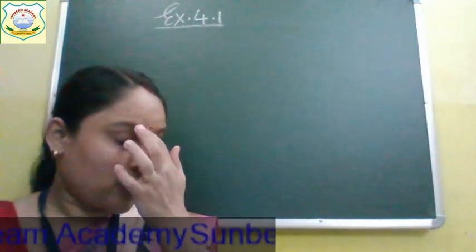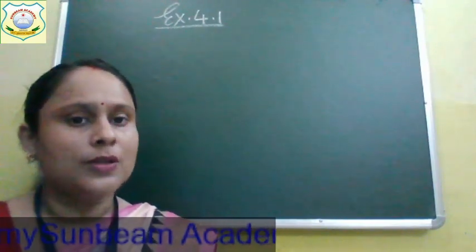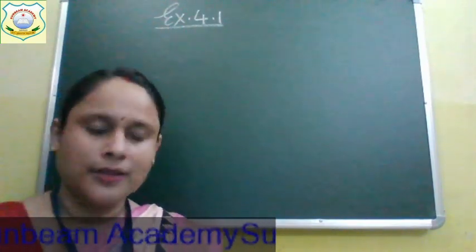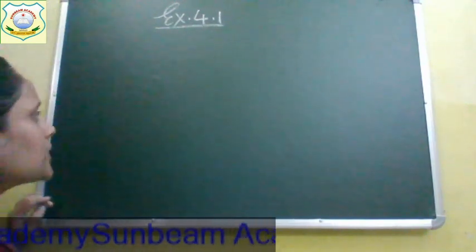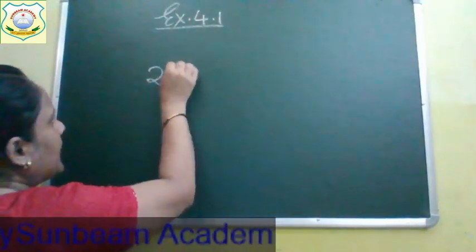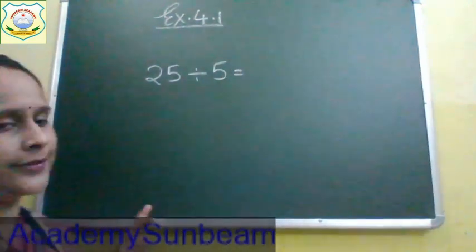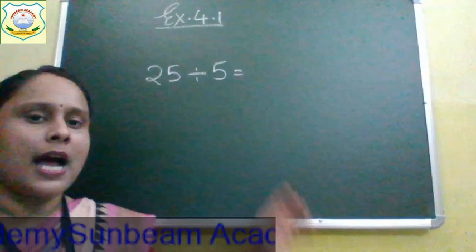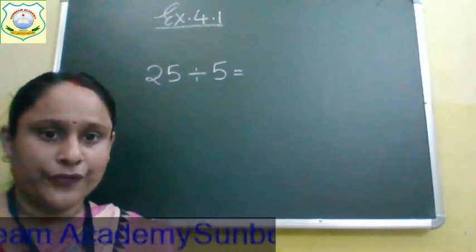Now children, before starting division questions, I want you all to see few examples. After it, we will start how to divide. Suppose a question is given to you 25 divided with 5. What is the answer? What we will do?